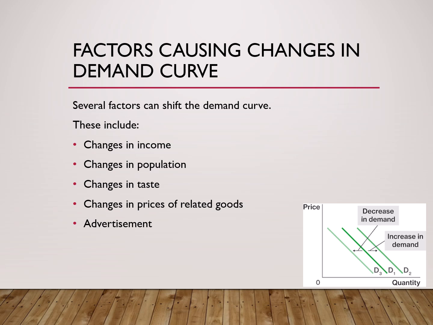The fifth factor is advertisement. Advertising creates awareness and attracts consumers. For example, suppose a company launches a television campaign for a new shampoo. People repeatedly watch advertisements showing better hair quality, attractive packaging, special discounts. Many customers may become interested and buy the product, therefore demand increases. That is why companies spend billions of rupees on advertising.